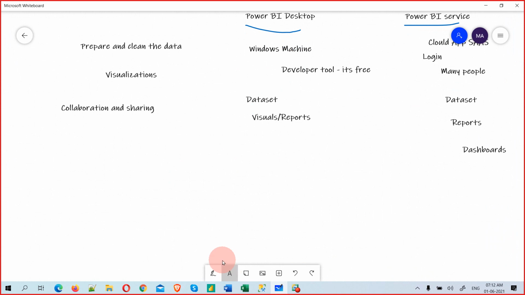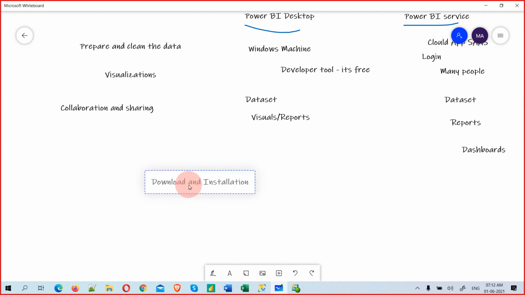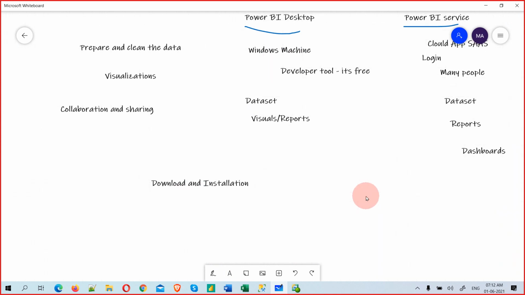Now we are going to see installation and download. What is the difference between download and installation? Maybe it's a silly question. Download means you are downloading from the Microsoft website and putting it onto your desktop. But what is installation? You have downloaded that file, but if you double click and expand it, it will ask you to run the software on your machine. After installation only can we work with it. Otherwise, if you only download, it's just a file.